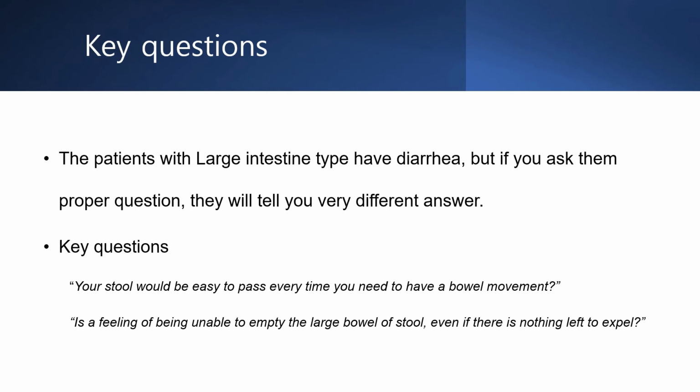The first is, is your stool soft and easy to pass every time you need to have a bowel movement? The second is about rectal tenesmus. I asked the patient, is there a feeling of being unable to empty the bowel of stool even if there is nothing left to expel?